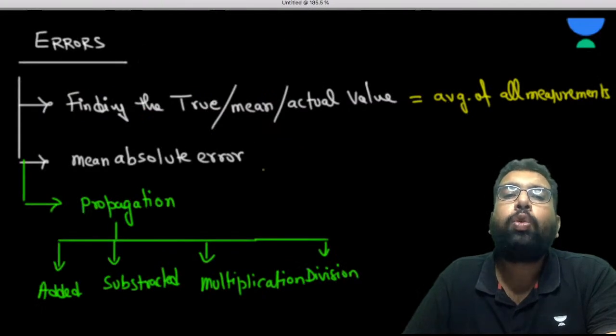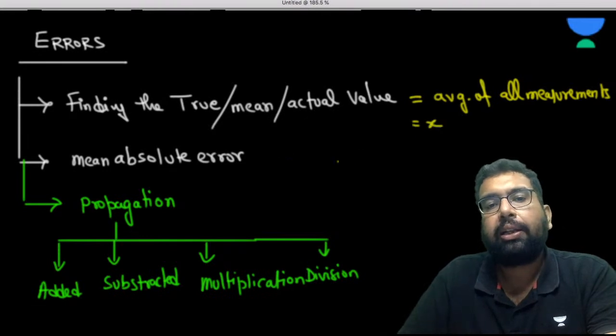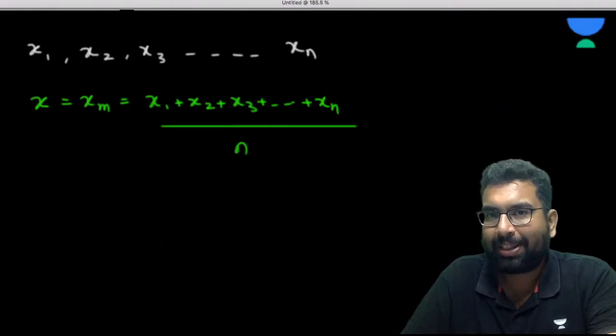Now, how are we going to get the absolute error? इसको हमने x करा. So there is some mean absolute error to this x also. So let's call it delta x. So what is the absolute error?